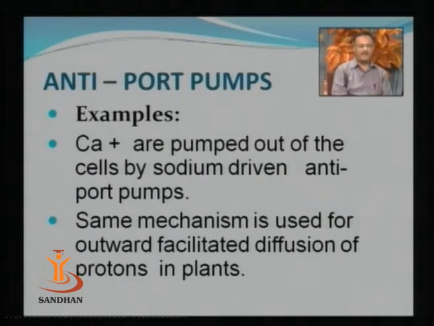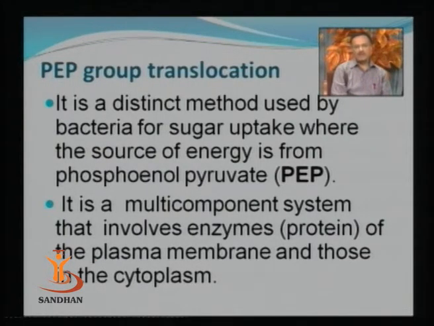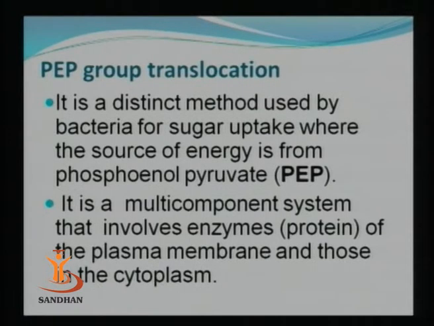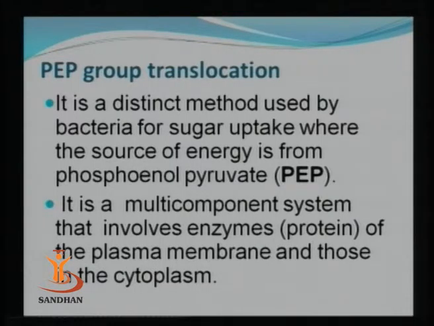An example of antiport pumps are calcium ions which are pumped out of the cells by sodium driven antiport pumps, and the same mechanism is used for the outward facilitated diffusion of protons in plants. The next example of active process is the phosphoenol pyruvate group translocation. This particular process is distinct in that it is observed only in prokaryotes, mainly in bacteria. Here the source of energy is not ATP but phosphoenol pyruvate.